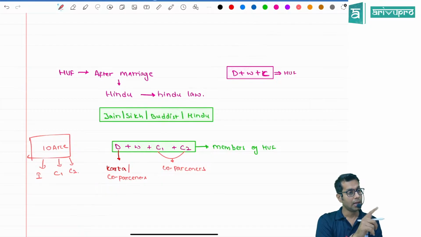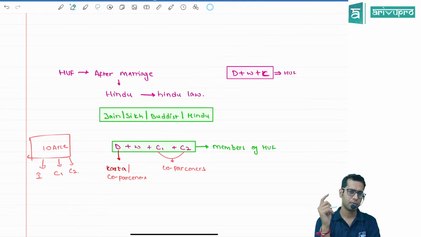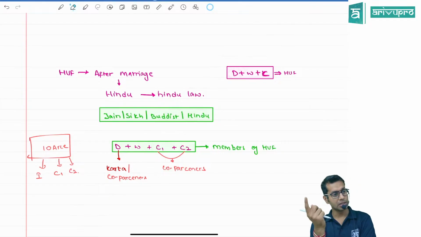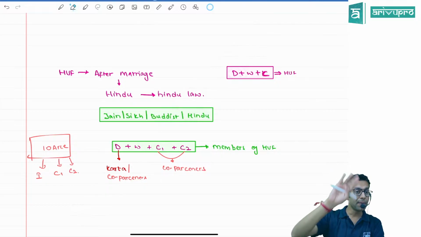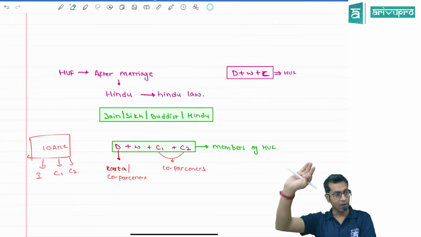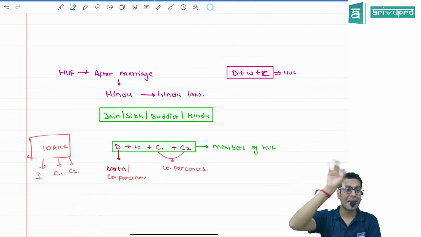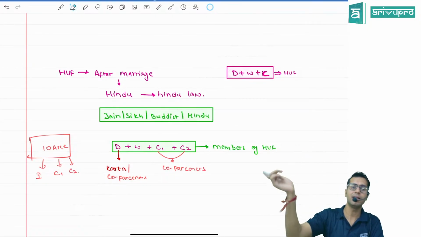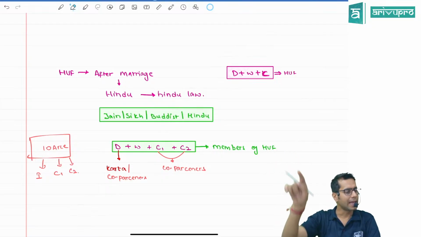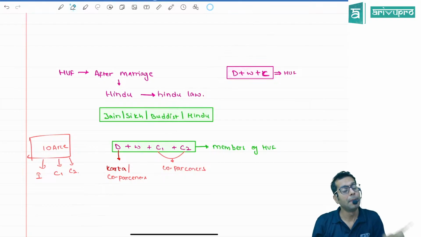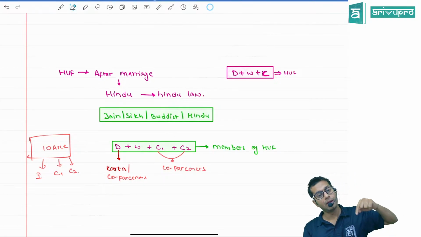Wife, please note, my wife will be a co-parcener of her father's HUF. My wife has a father. Father also has children. That means he can form his own HUF. Now, my wife can ask for a share in her father's property. Can my wife ask for a share in my property, sir? No. HUF says no, you cannot ask. But my wife can ask for a share in her father's.